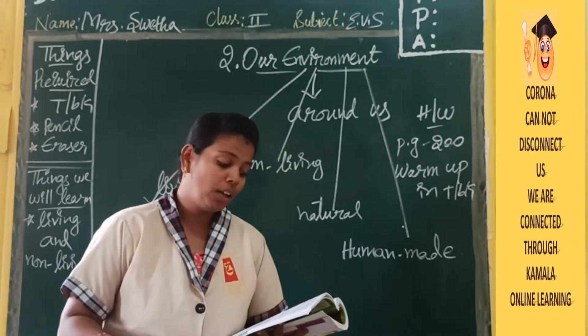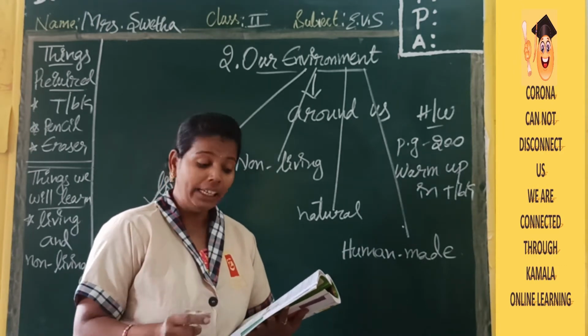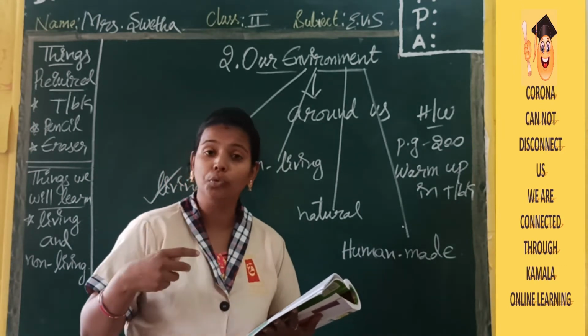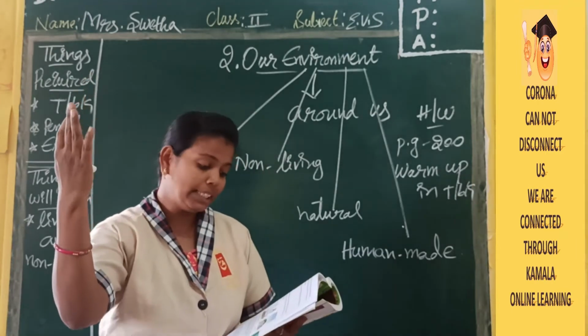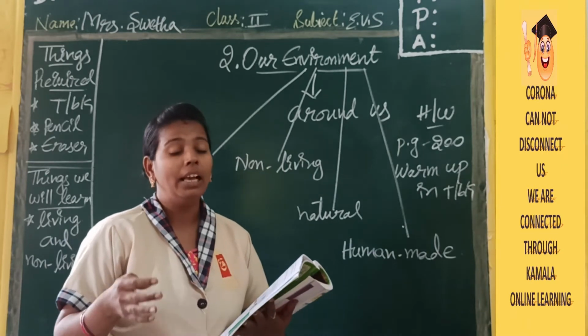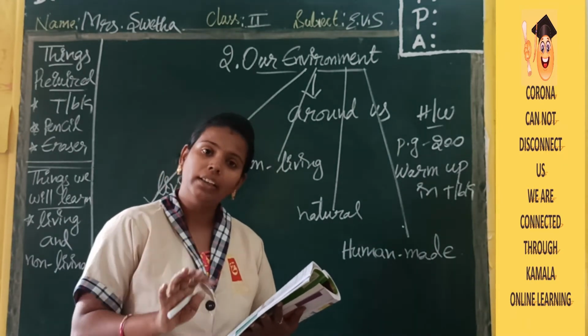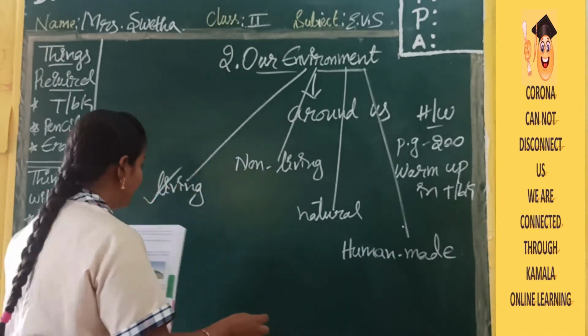So living things, what are they saying? Living things will eat, will move, will grow, will sleep, will take rest, will feel. All the movements will be there in living things.